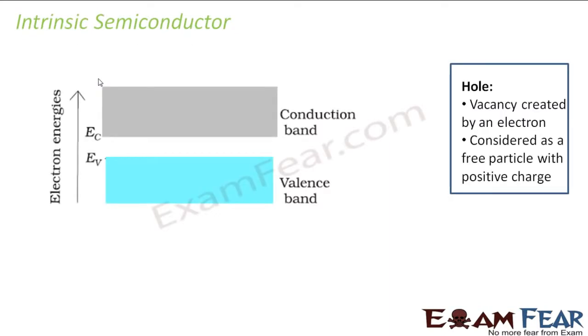So what is an intrinsic semiconductor? An intrinsic semiconductor is a pure semiconductor. What do I mean by a pure semiconductor? Pure means there is no impurity added to the semiconductor. So now, how would it behave? Let us see how it behaves.